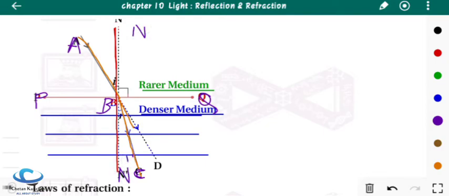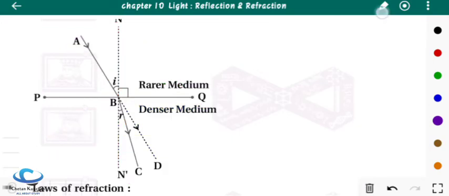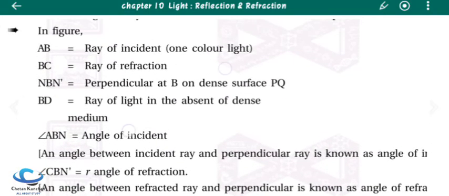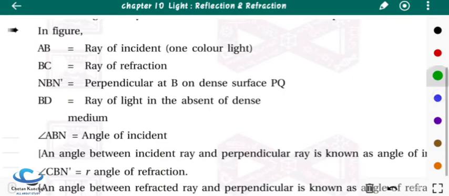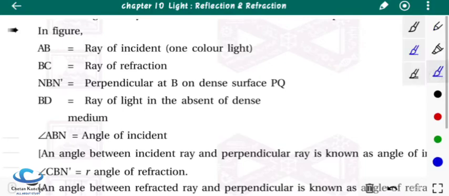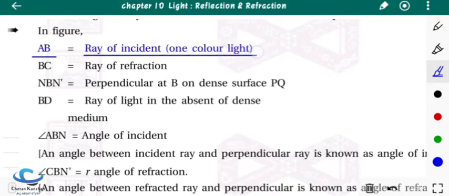So this is our diagram. All the things that you have labelled, you have to represent in this question. First of all, what is AB? AB is a ray of incident one-color light. AB is the incident ray.